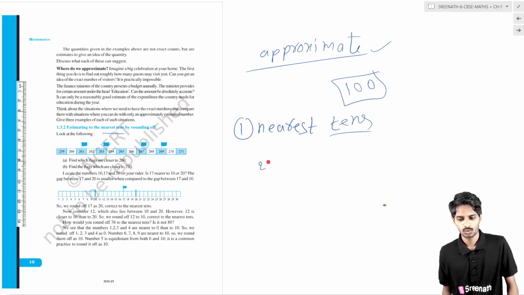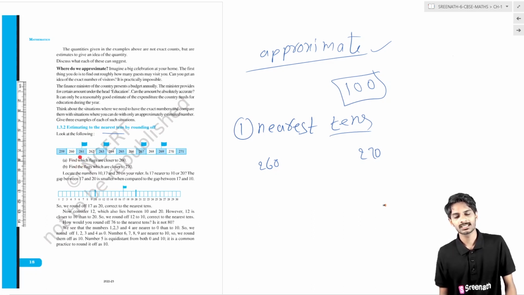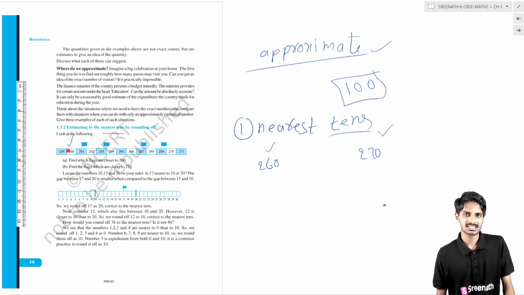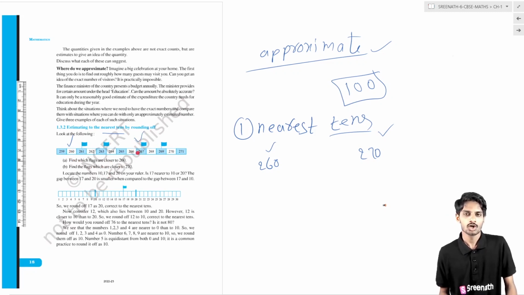Suppose here 260 is there and 270 is there. Okay, if you have the value 261, what do we have to do? You have to approximate it or estimate it to the nearest 10 value. So for 261, what is the nearest 10 value? Either 260 or 270. Simply 260 is the nearest one. So you round off the 261 value to 260. The round off value, or the approximate value, or the estimate value of 261 is 260. And what is the approximate value of 267? The estimate value, or the approximate value, or the round off value of 267 to the nearest tens.